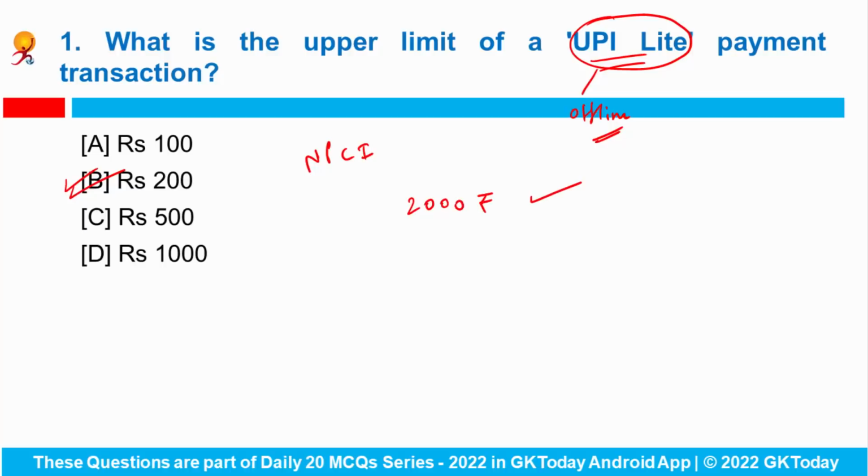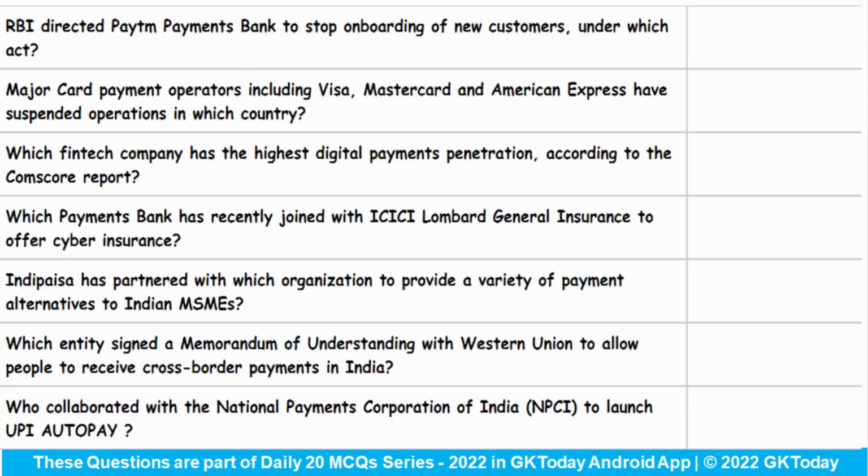Okay. Now let's see some of the important banking related current affairs. First, RBI directed the Paytm Payments Bank to stop onboarding of new customers under which act? Basically, RBI has directed the Paytm Payments Bank to stop onboarding of new customers, and it has been done under the Banking Regulation Act.